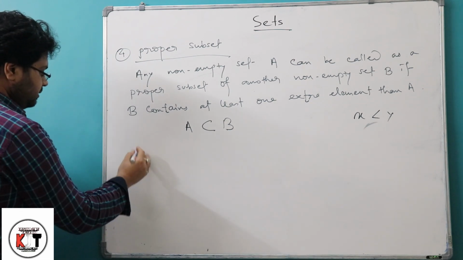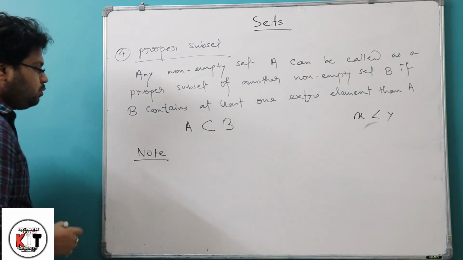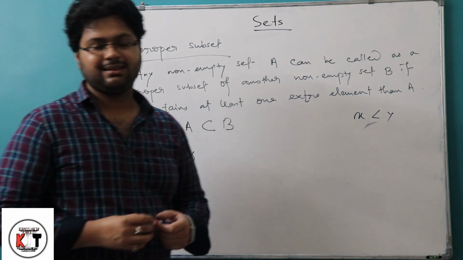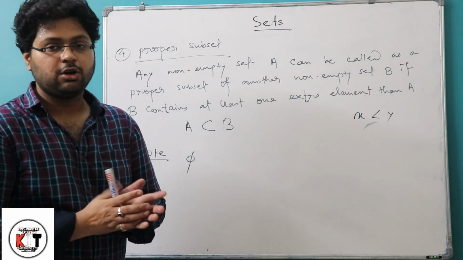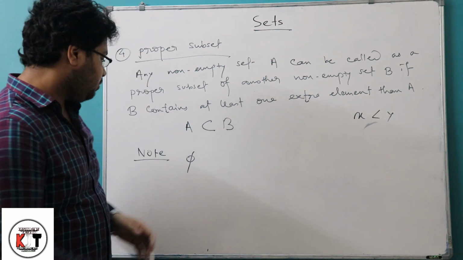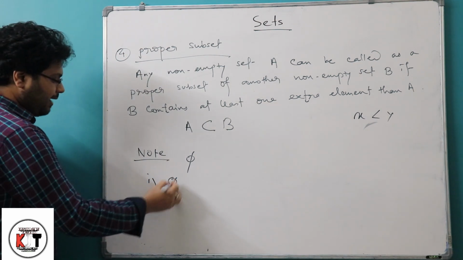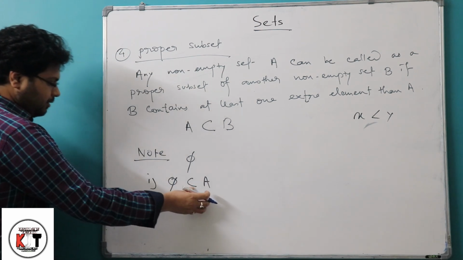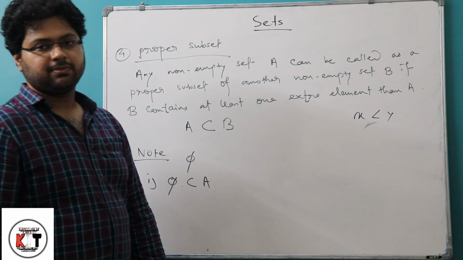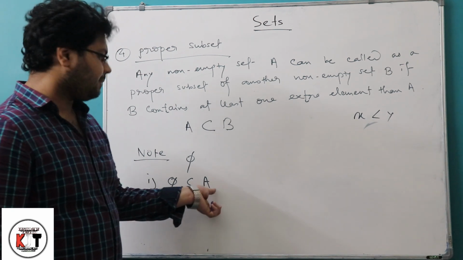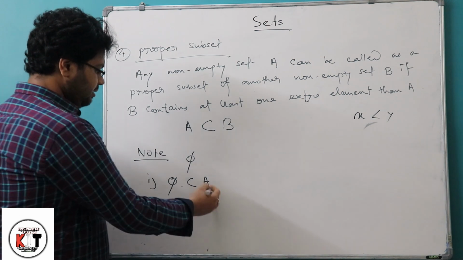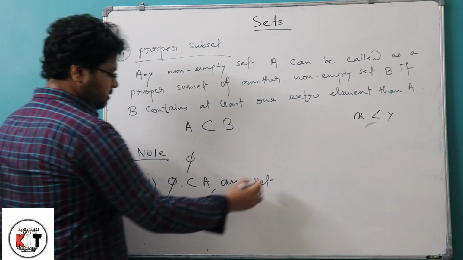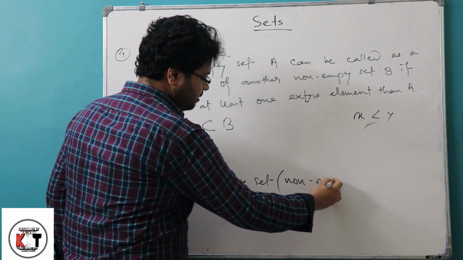Now, something we need to know: phi means the null set or void set or empty set. That is, in this set there are no elements. So now, we can easily say that phi is a subset of any set, whether you write it as a proper subset or not. So phi is a subset of any set, suppose A, that is any set. Obviously it will be non-empty.